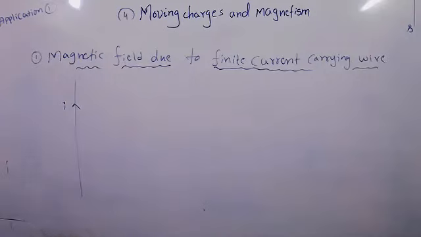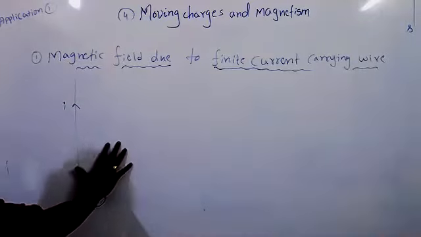Kushi, can you define the Biot-Savart law? Can you say the statement? Magnetic field due to a current carrying wire is directly proportional to the current passing through it and dl, inversely proportional to the square of the distance between them, and directly proportional to sin theta, the angle between them. Okay.